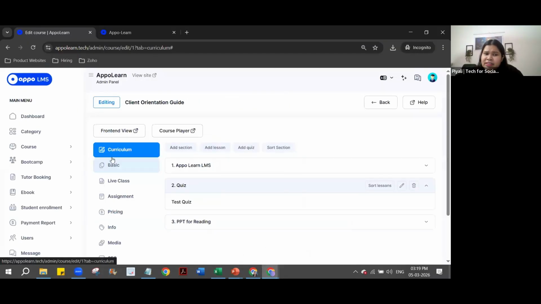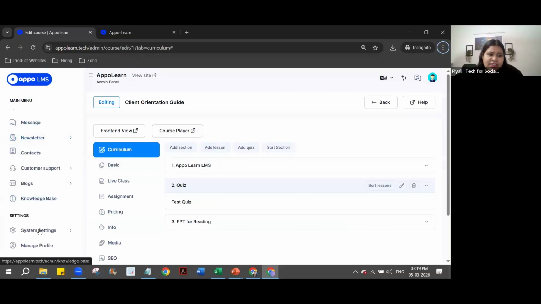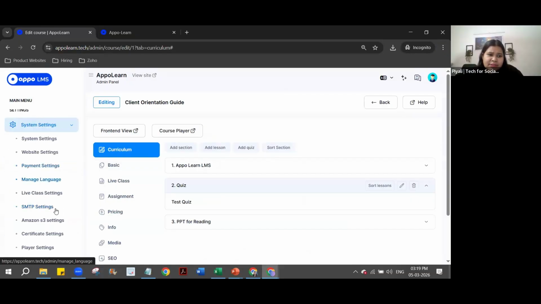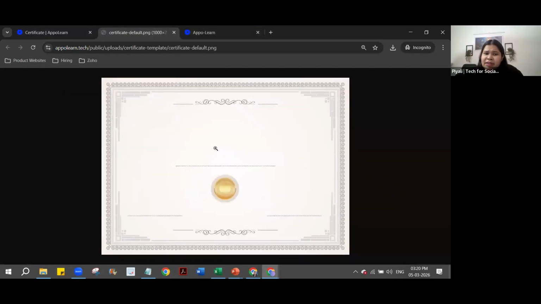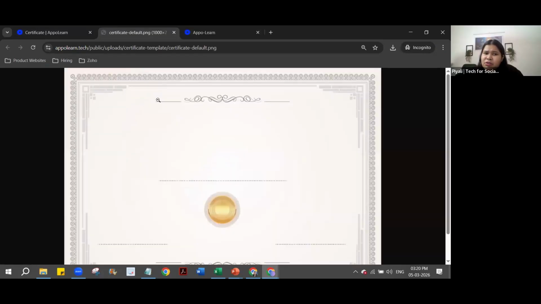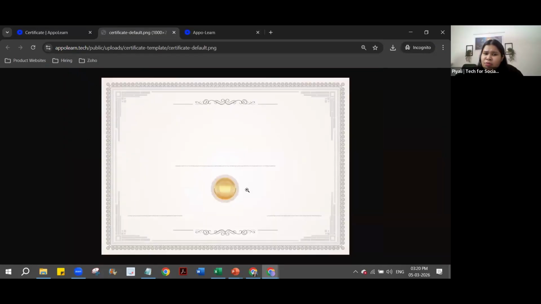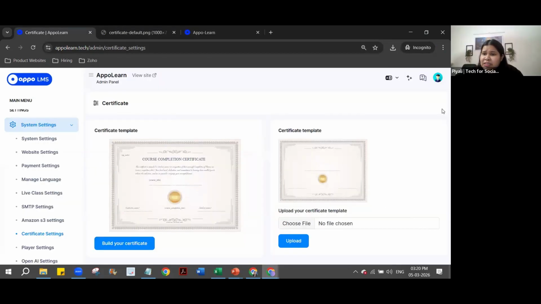The way you do that is you just go to the certificate section of the system. Just give me a second. Certificate settings, and you upload a certificate. So this is the template that is there, but instead of this particular image on top of which the certificates get generated, you can put one of your branded documents and the certificate will be in that particular format. The certificate is also very much customizable.